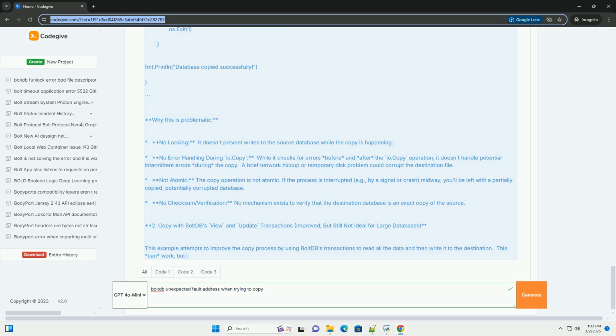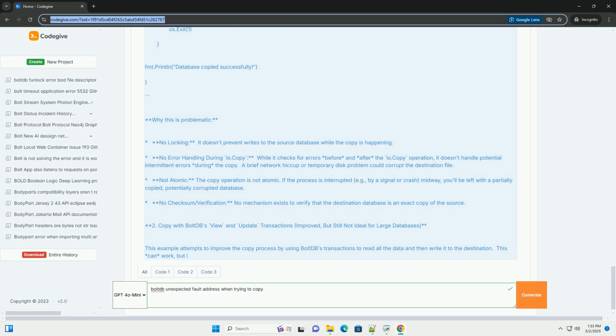2. Copy with boltdb View and Update transactions, improved, but still not ideal for large databases. This example attempts to improve the copy process by using boltdb transactions to read all the data and then write it to the destination. This can work, but it's usually not recommended for large databases because it loads the entire database contents into memory.